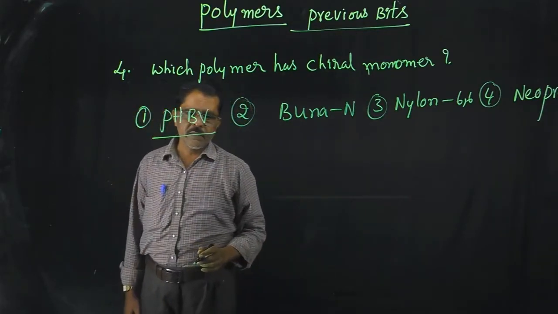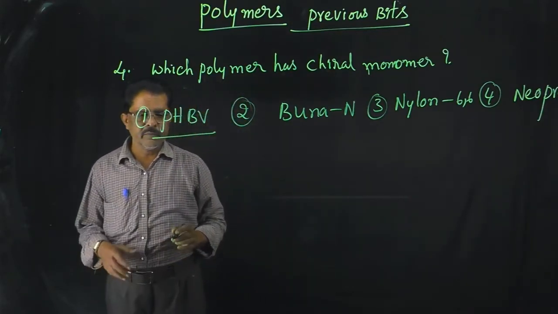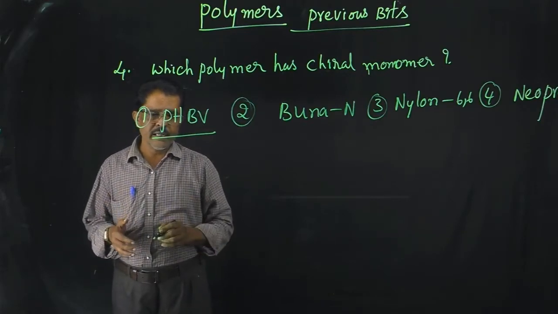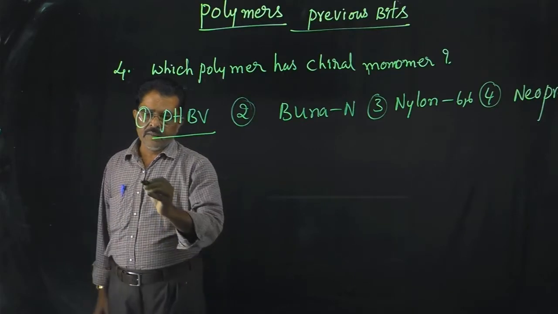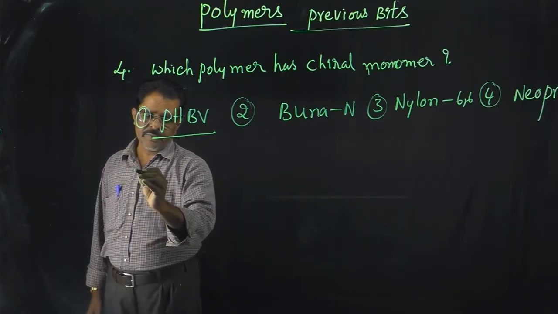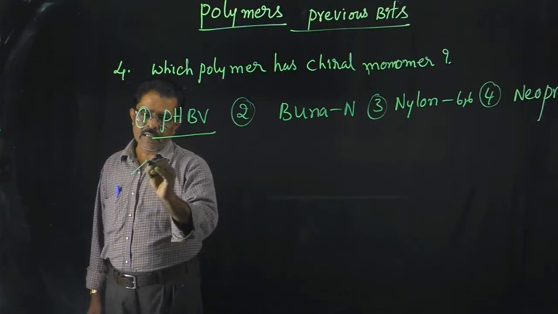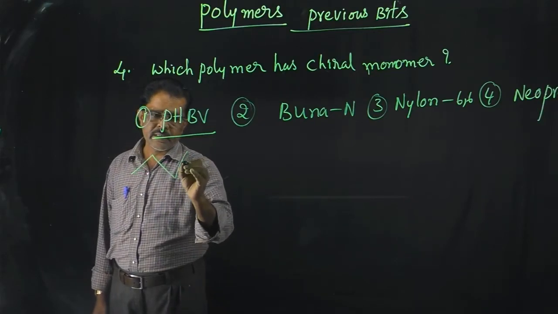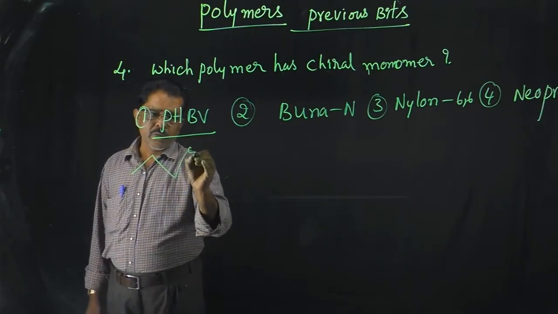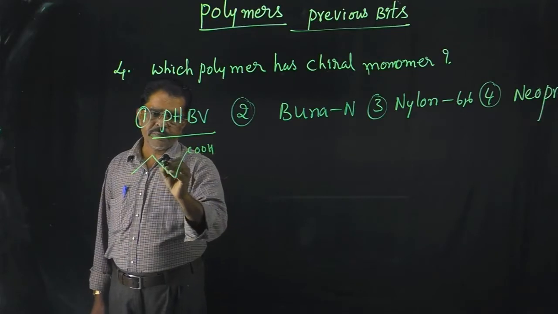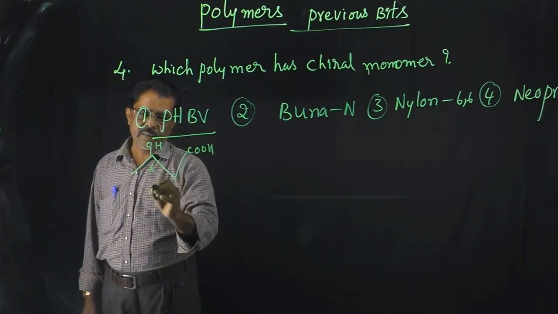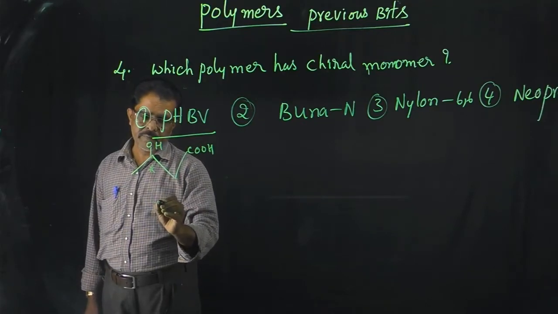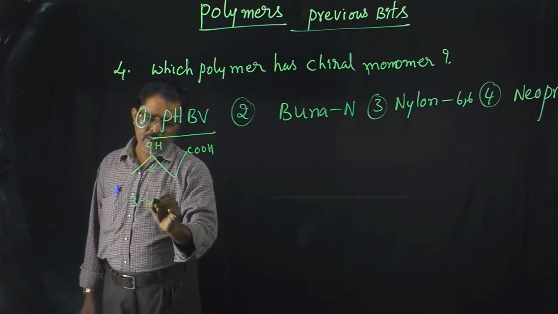PHBV means poly beta hydroxy butyrate co beta hydroxy valerate. So beta hydroxy, 3 hydroxy butanoic acid. This is the chiral carbon.